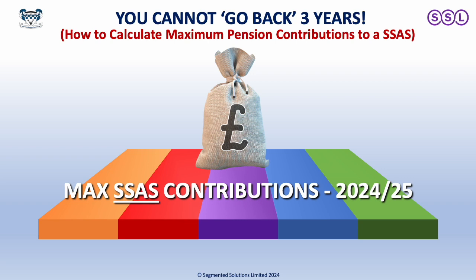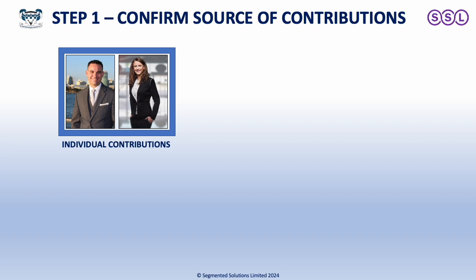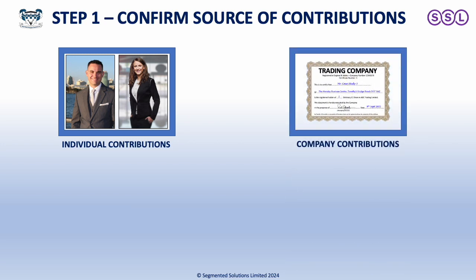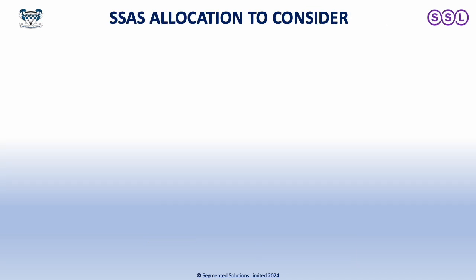So this is where I'm going to explain carry forward and company contributions versus personal contributions. First things first, you need to look at whereabouts the contributions are coming from. Like I say, you've got individual contributions and there are company contributions. The reason there's a difference is that companies are allowed to make contributions to occupational pension schemes on behalf of not just current members, but also future members, whereas individuals are only allowed to make contributions on behalf of themselves.